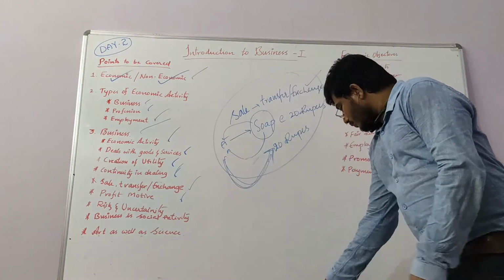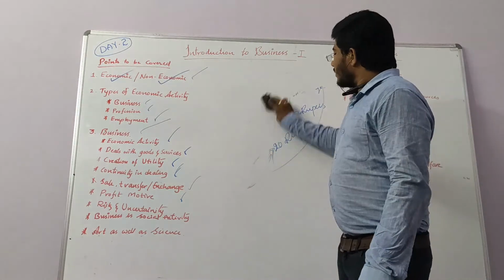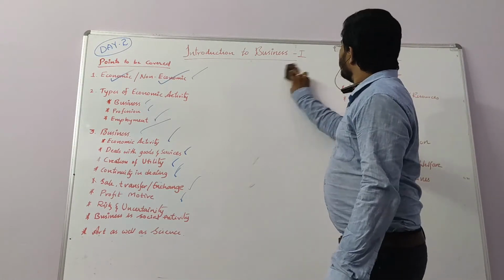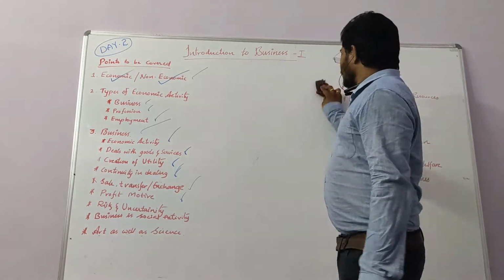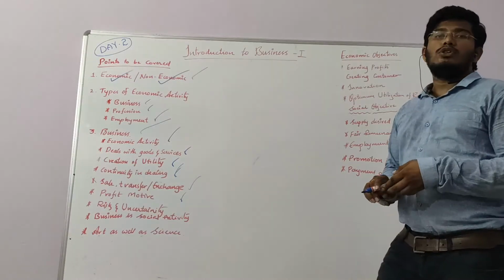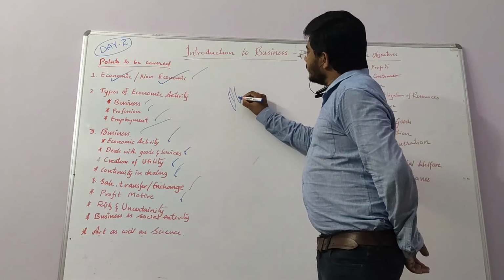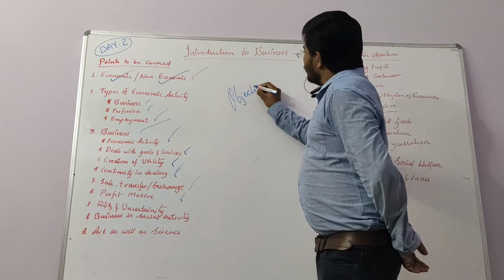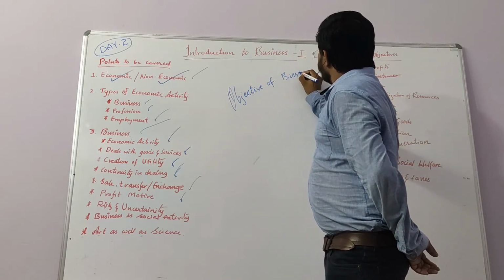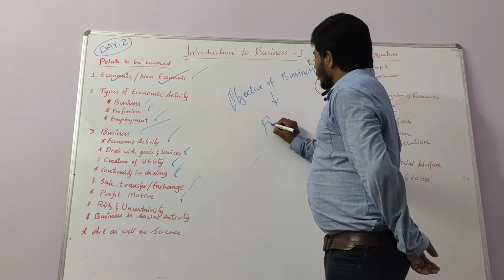And profit motive. So what is a business? Any business is done expecting profits, and the main objective of business is profit. So why do people go for business? The main objective of business is profit.